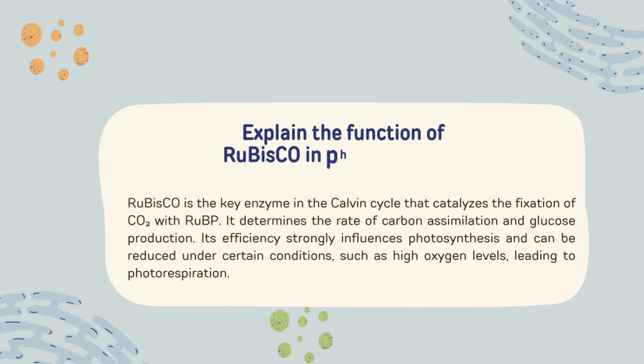Explain the function of RuBisCO in photosynthesis. RuBisCO is the key enzyme in the Calvin cycle that catalyzes the fixation of CO2 with RuBP. It determines the rate of carbon assimilation and glucose production. Its efficiency strongly influences photosynthesis and can be reduced under certain conditions, such as high oxygen levels leading to photorespiration.